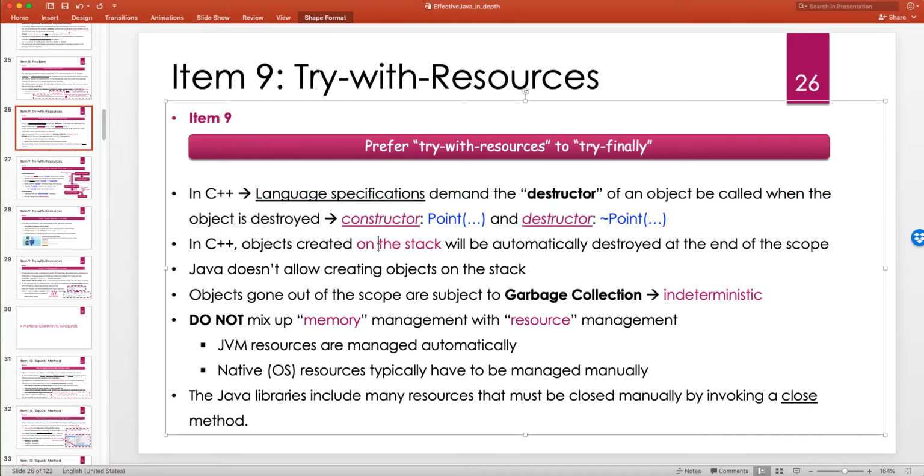So C++ demands deterministic destruction of objects. If I create a point class in C++, I have to call the constructor. But C++ also provides another special method, called point with a tilde sign before it, and this is called the destructor. This destructor is guaranteed to be called when that object goes out of scope.